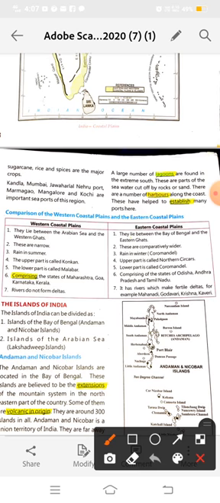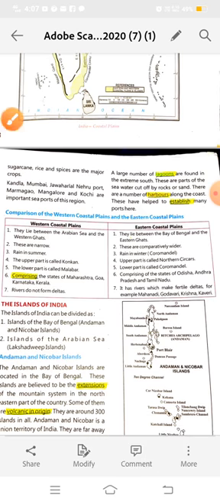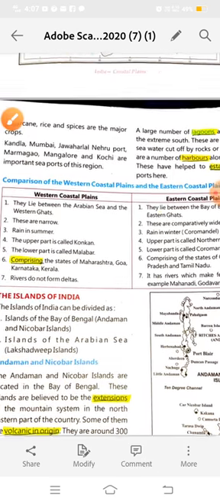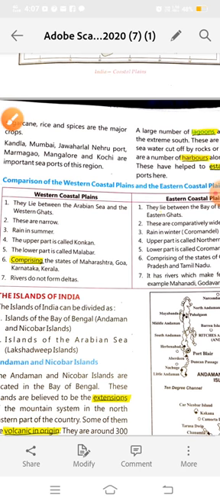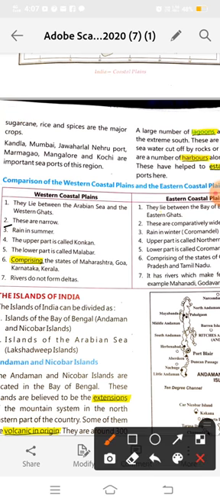Okay, so the western coastal plain lies between the Arabian Sea and the Western Ghats, whereas the eastern coastal plain lies between the Bay of Bengal and the Eastern Ghats. Which are narrow? The western coastal plains are narrow, whereas the eastern coastal plains are comparatively wider.